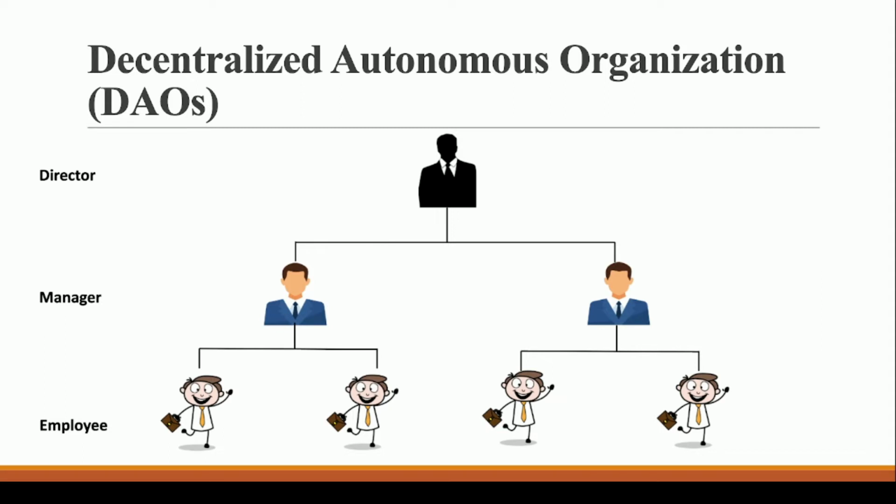Now, there are certain tasks in any organization which are very repetitive in nature, right? In which we do not require human intervention. For example, let's say there is a customer who has certain doubts related to the product. Let's say this organization is selling some product and this customer has some doubts related to the product. Now, this organization can solve the doubt of the customer in two ways, right? The first way is that this organization can assign some person to that customer who will actually solve the customer's doubt. Or this organization can have an AI bot, which will actually solve the doubt of the customer.